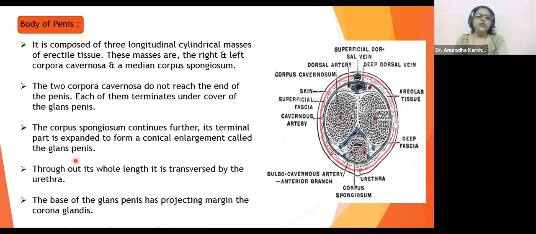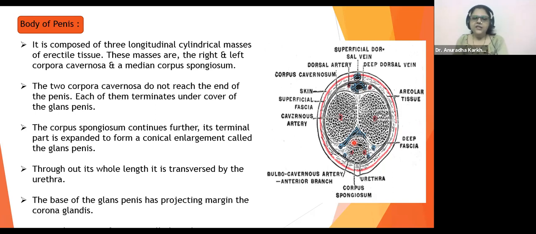ठीक है. Throughout its whole length it is traversed by the urethra. मतलब this, ये जो डायग्राम है, पूरा का पूरा कॉर्पोरा कैवर्नोसा, कॉर्पोरा स्पॉन्जियोसम, उनके बराबर सेंटर में से urethra is going to be passing. So you can see this, ये दिखाई दे रहा है, this is the urethra. Got it? समझा? Traverse means उनके थ्रू पास होके urethra आता है.